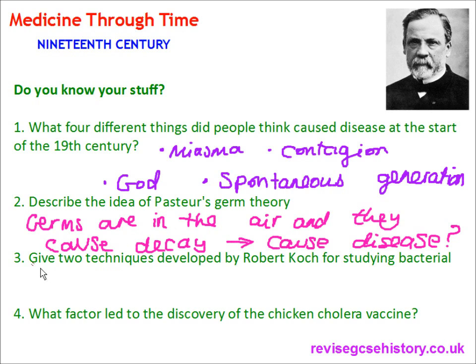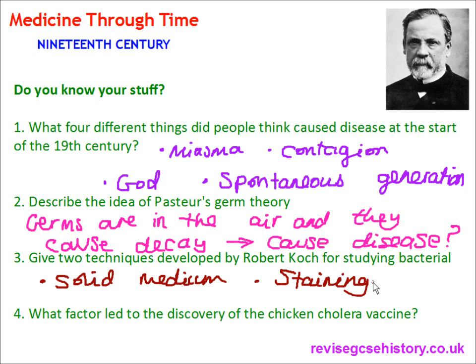Okay, so give 2 techniques developed by Robert Koch for studying bacteria. He developed a solid medium. Remember, we use potatoes. He developed a staining or dyeing technique. Staining technique. Okay, final question for this video today. What factor led to the discovery of the chicken cholera vaccine? And I would say that chance is the most important factor there.